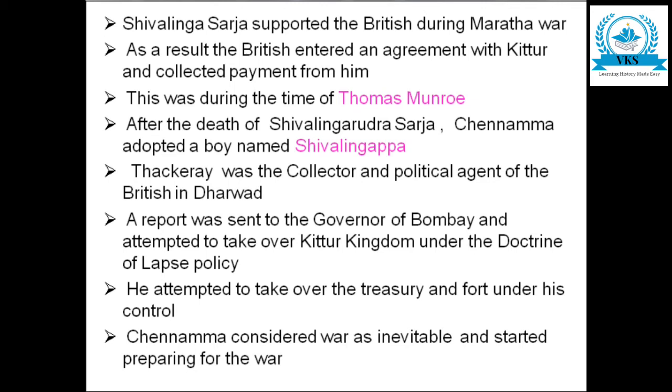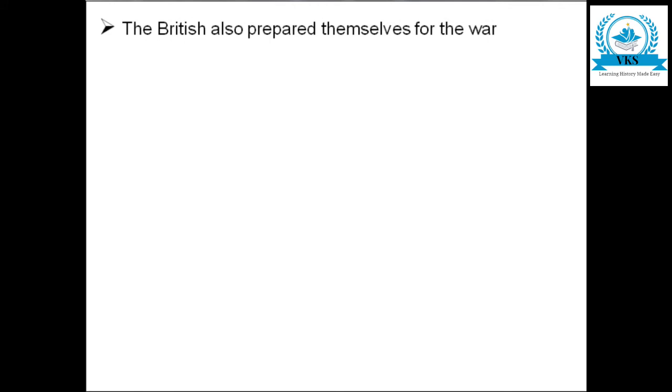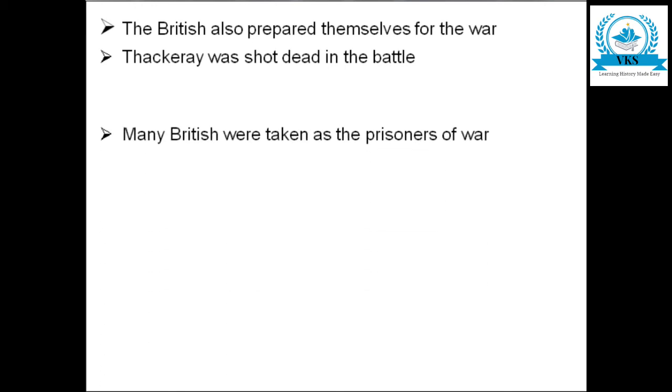When the British started doing all this, Rani Chennamma decided that it was time for a war. A war was inevitable and she started preparing for it. When the British came to know that Rani Chennamma was preparing for the war, they also prepared themselves. In the battle which followed, Thackeray was shot dead.